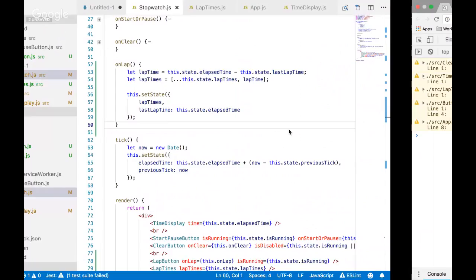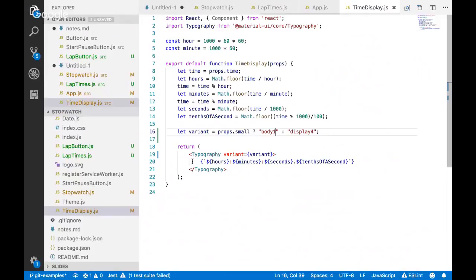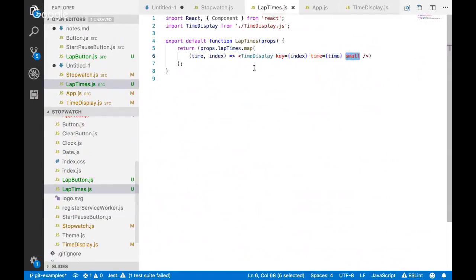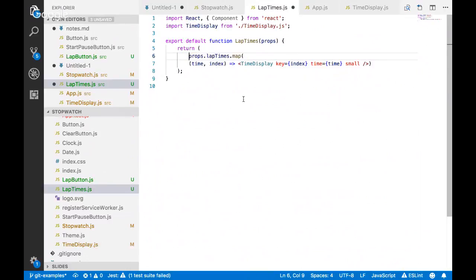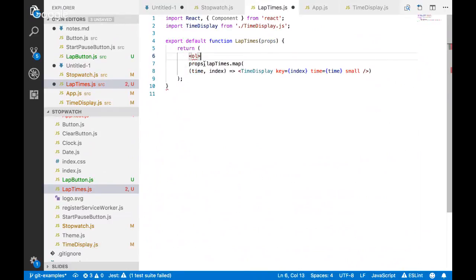Like if we changed the way these displayed, let's make this a little more complex here. Instead of just returning this way, let's return an ordered list.